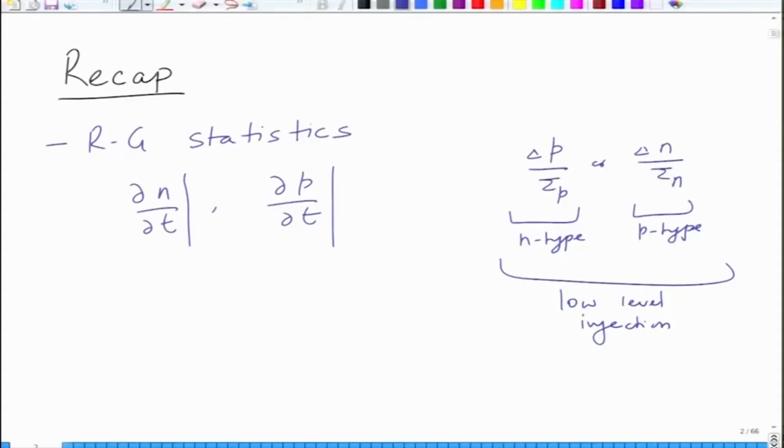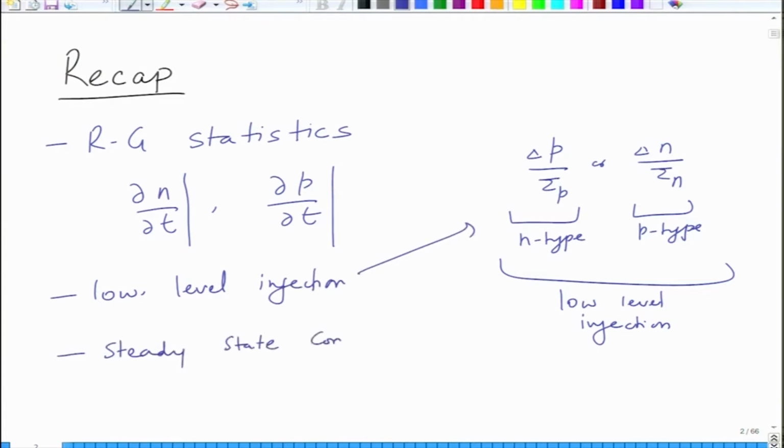However, there are possibilities when you can have steady state conditions which are different, where the trap level is nearly at the level of Fermi level and low level injection conditions do not really apply there, and hence the modifications are made in the equations or statistics which are dealt with differently. But these are the two major cases that we consider.